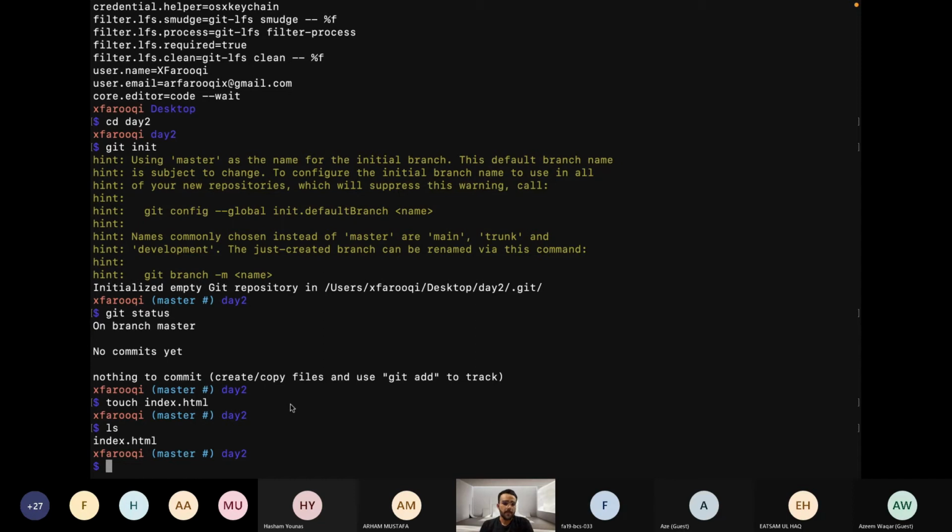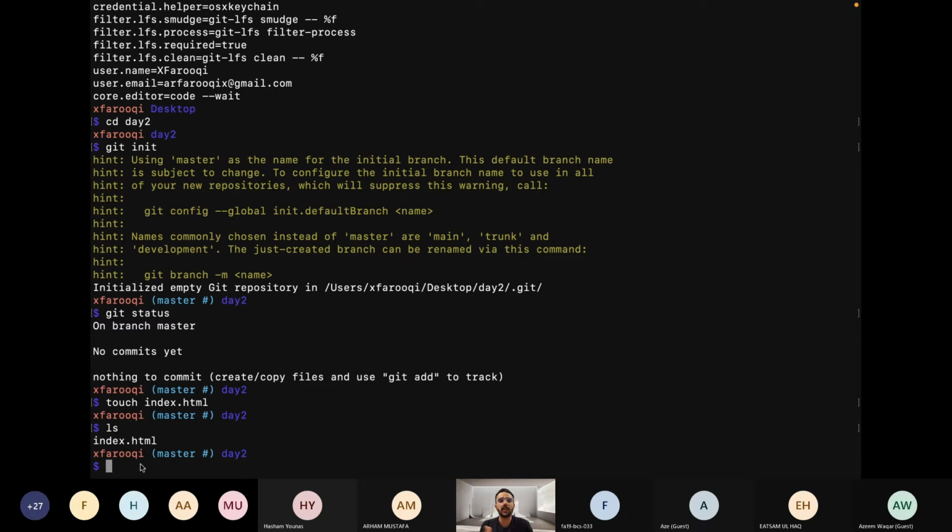There's one more thing. I said that this repository is now a Git repository. How can we know that this is a Git repository? Besides this master label, which shows that this is a Git repository, there is another way to know, and we can see what a Git repository actually is.